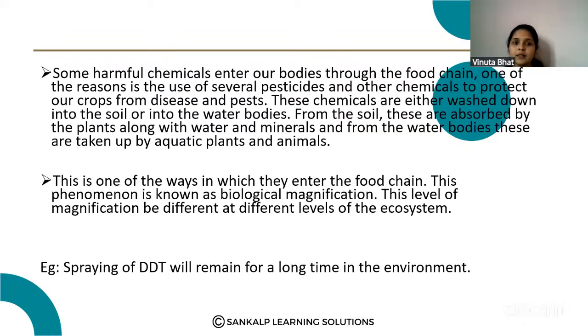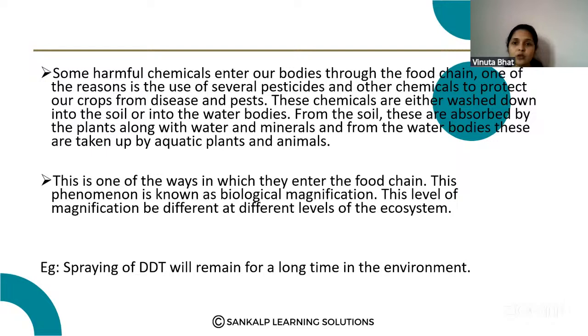Yes. Some harmful chemicals enter our bodies through the food chain. One of the reasons is the use of several pesticides and chemicals to protect the crops from disease and pests. These chemicals either wash down into the soil or into the water bodies from the soil. These are absorbed by the plants along with the water and the minerals. And from the water bodies, these are taken up by the aquatic plants and the animals. Okay. So this is one way in which they enter the food chain.